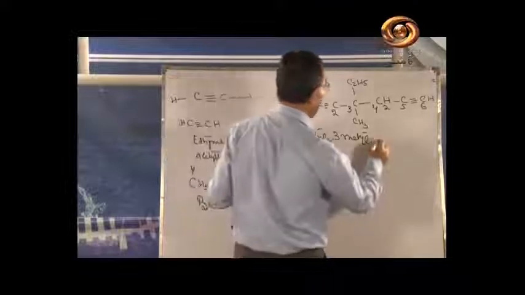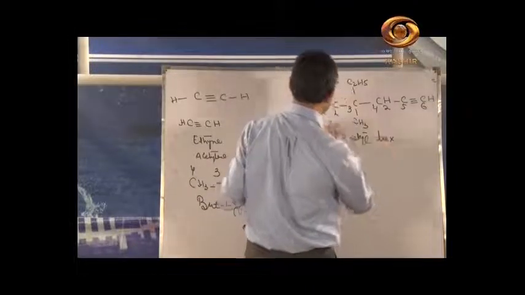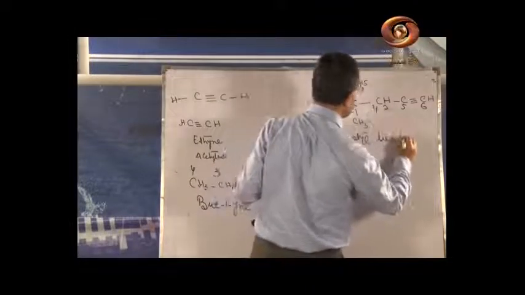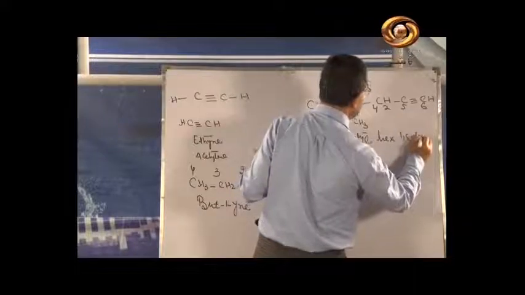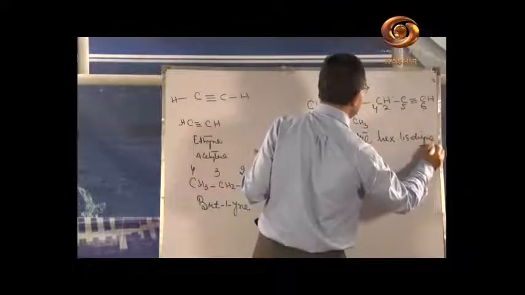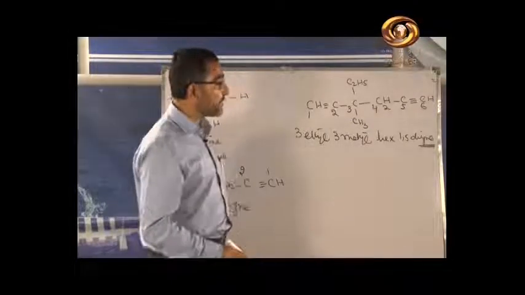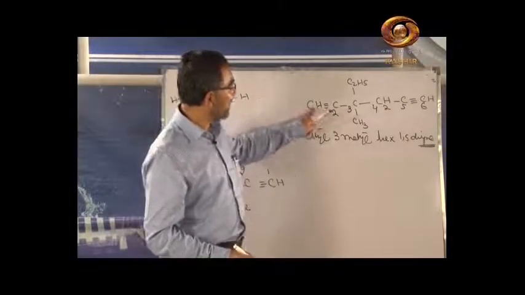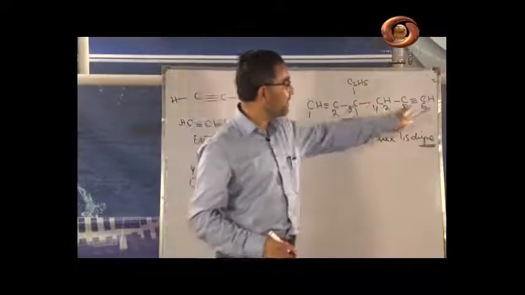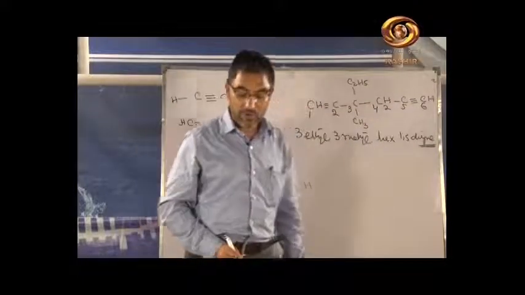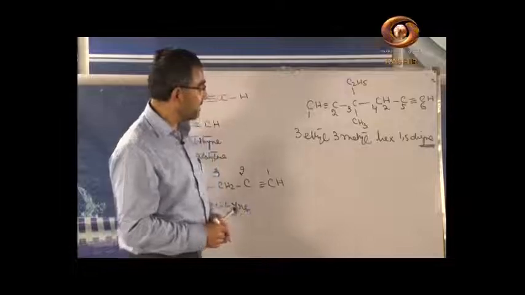Yes, then it is hex, 1,5-diene. Diene means there are 2 multiple bonds. 1,5-diene means a triple bond is with carbon number 1 and a triple bond is attached to carbon number 5. Hope that you are getting these things well.